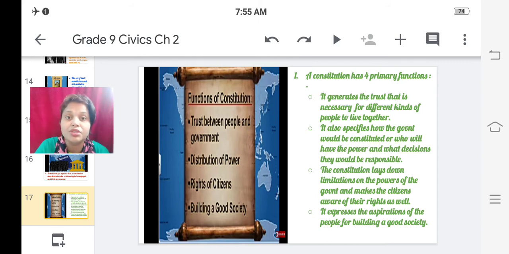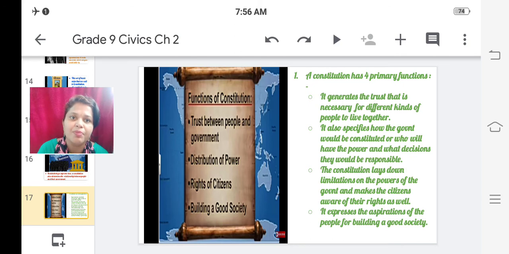So the constitution is responsible for building a good society. It expresses the aspirations of the people for building a good society. What is a society? Society is made up of people, human beings. What these people aspire to is expressed very well in our constitution. A common person's aspiration is that our society should be based on goodness, equality, justice. These points are seen in the constitution, and that becomes its function.